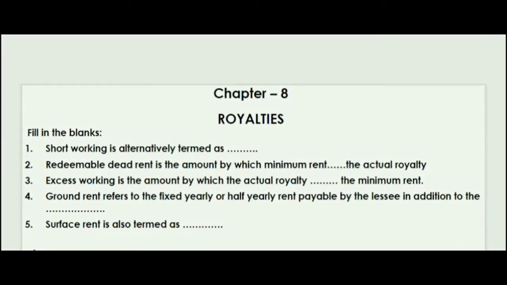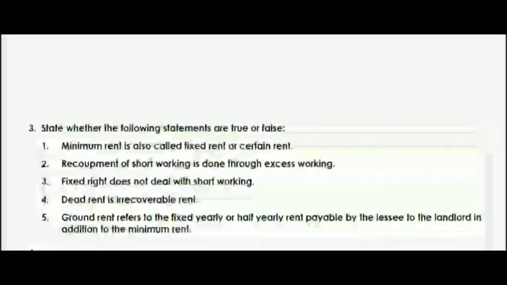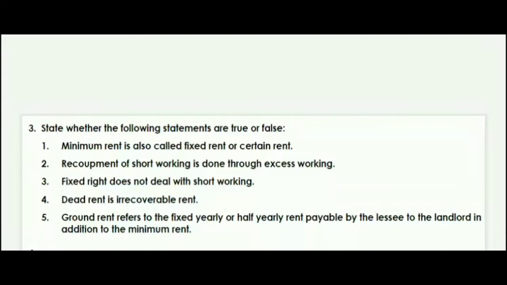So let's see the next question now. State whether the following statements are true or false. Let's start with the first question. Minimum rent is also called the fixed rent or certain rent. Minimum rent is fixed rent or certain rent, is it right? You certainly have to pay this much amount of rent, which is fixed in value. So obviously it's correct. The statement is true.